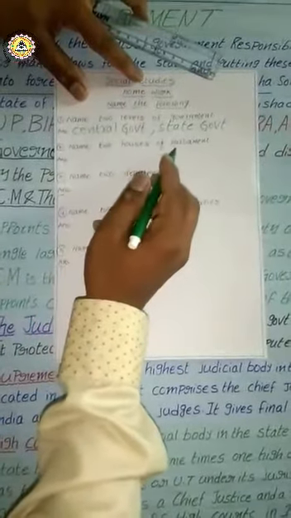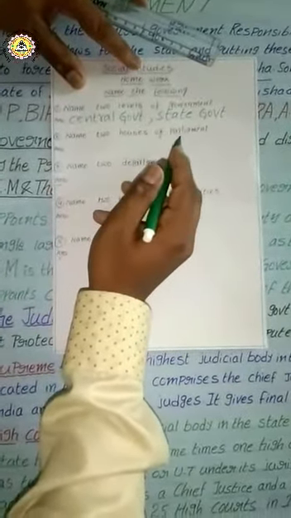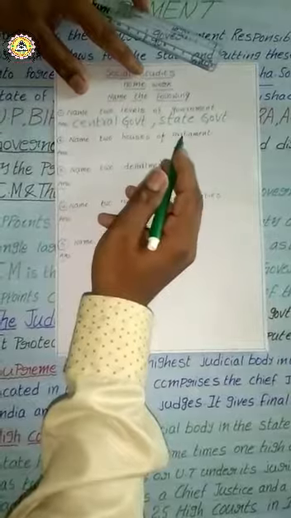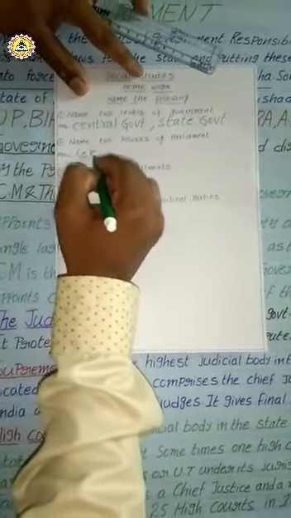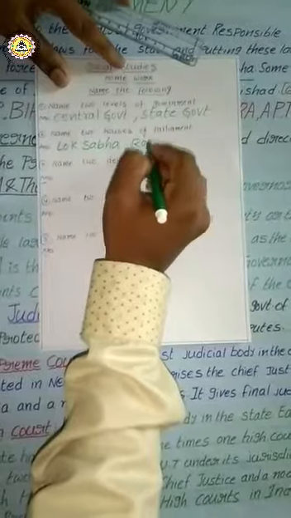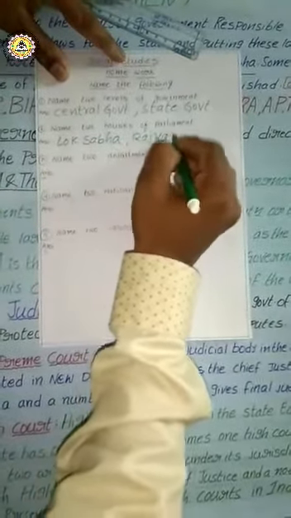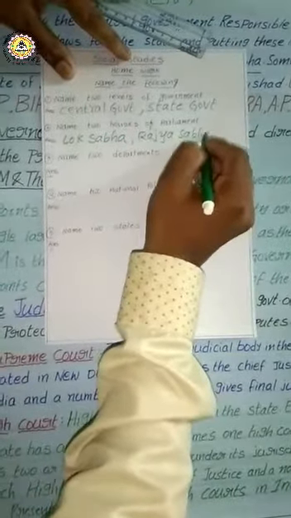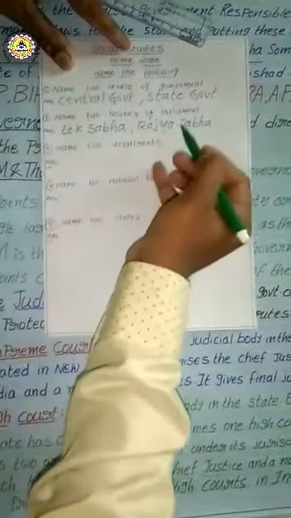Name two houses of our parliament. So here we have parliament, and in that there are two houses. What are they? One is Lok Sabha and Rajya Sabha. Otherwise you can write lower house or upper house also.